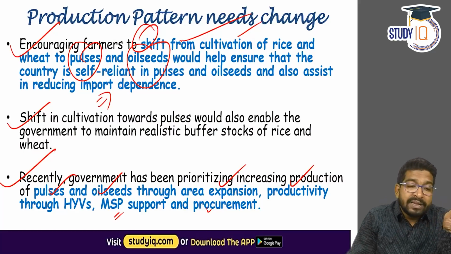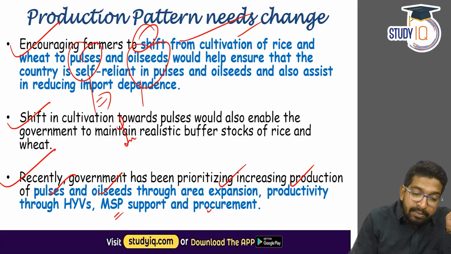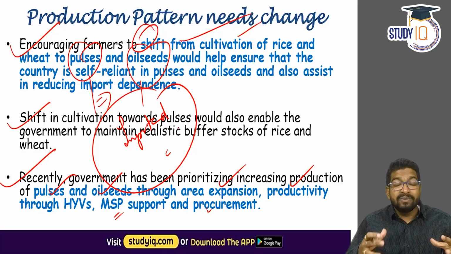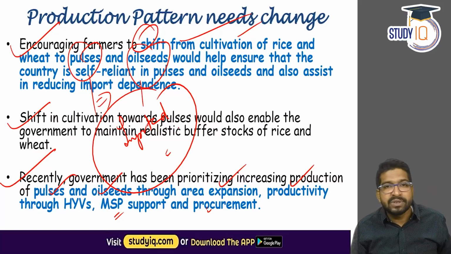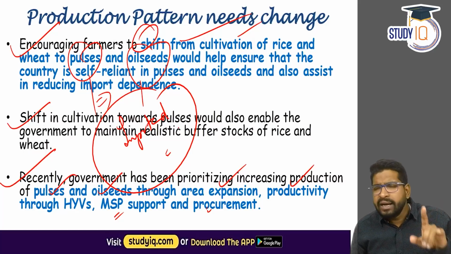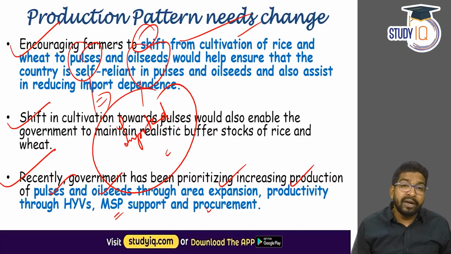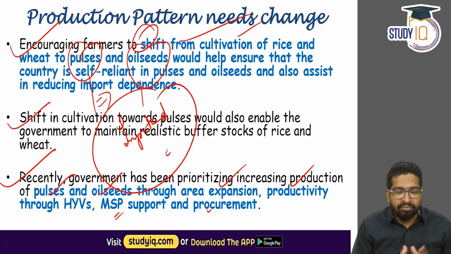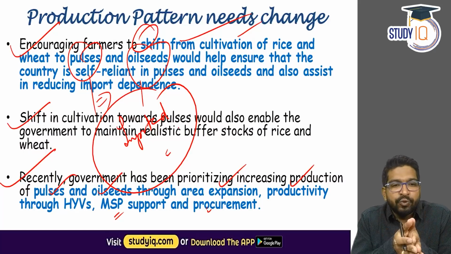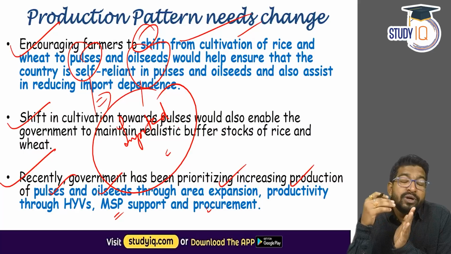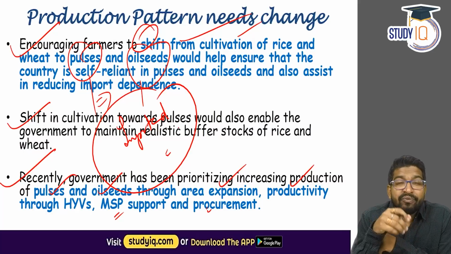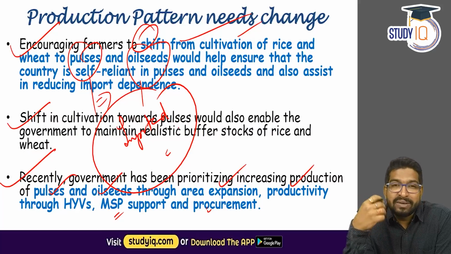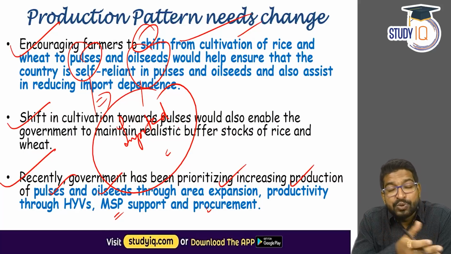In fact, I told you pulses and oilseeds are imported. That means our domestic demand is so high for pulses and oilseeds, our cultivation is not enough. So we import it from some other countries. And our importing strategy also has been quite knee-jerk. If you remember, the price of pulses fluctuates a lot. I hope you remember 3 to 4 years back, the prices of pulses went to 200-250 rupees per kg. And then we first of all stopped the exports from India to other countries. Then we started importing from other pulses producing countries.